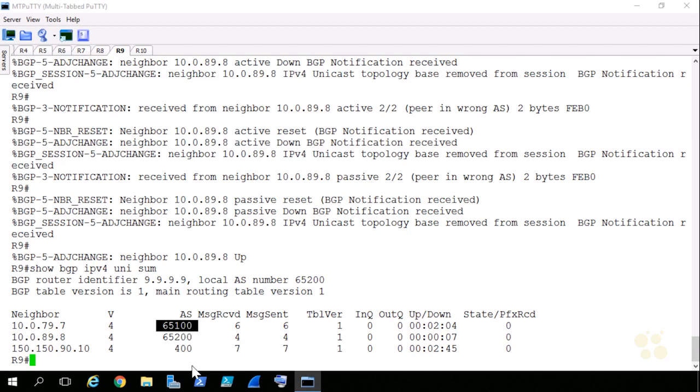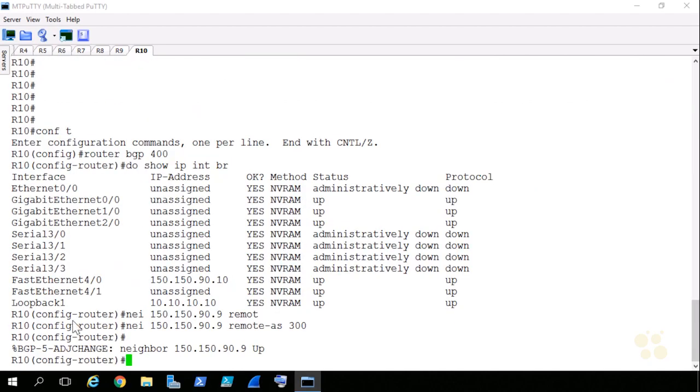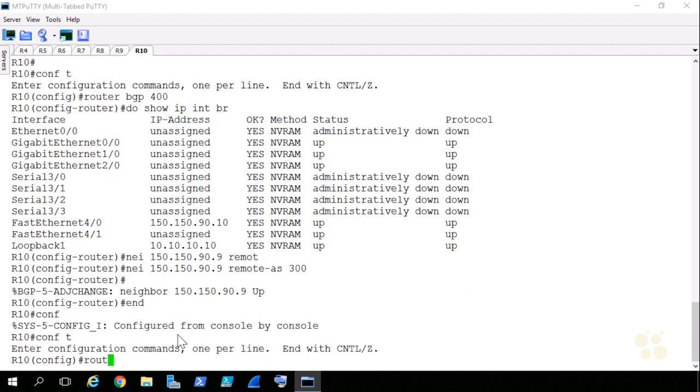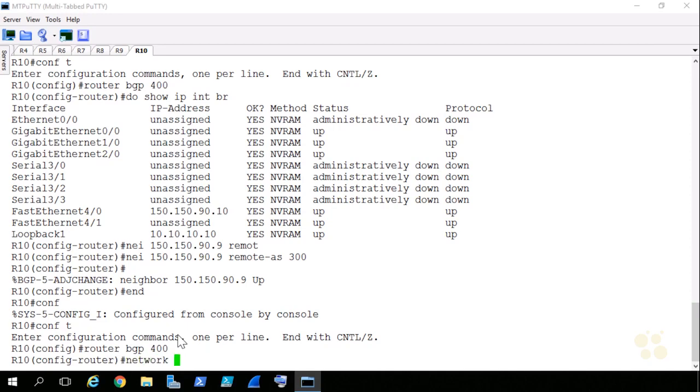Let's now introduce a route from R10 into our BGP environment. If I go into configuration mode, router BGP 400, we'll specify the network statement of 10.10.10.10, a mask of 255.255.255.255, so that we can inject the loopback address into BGP.